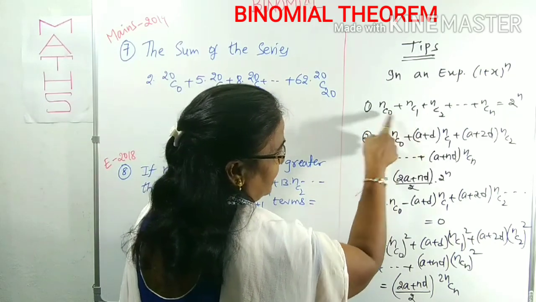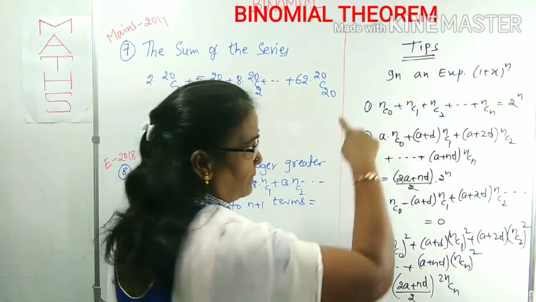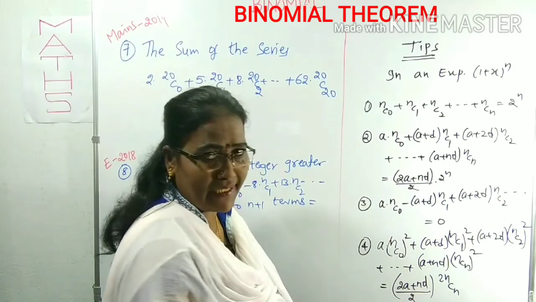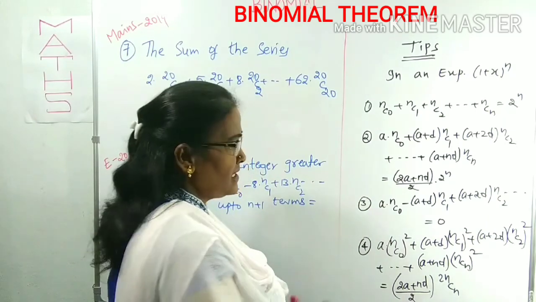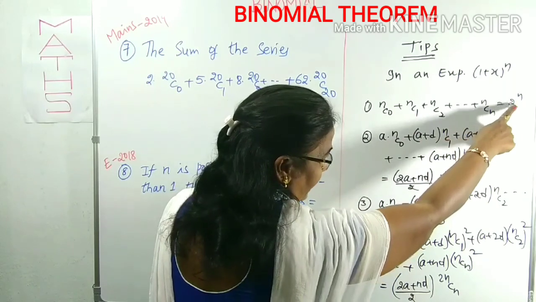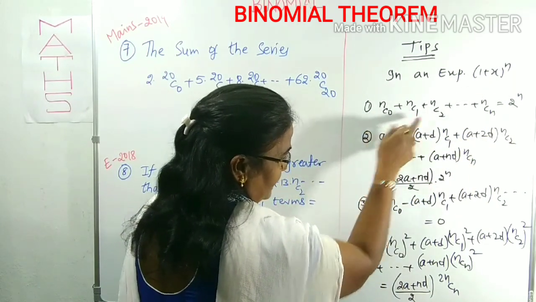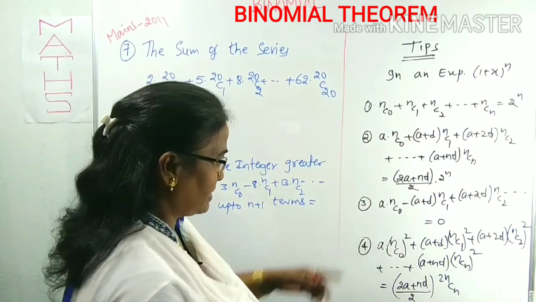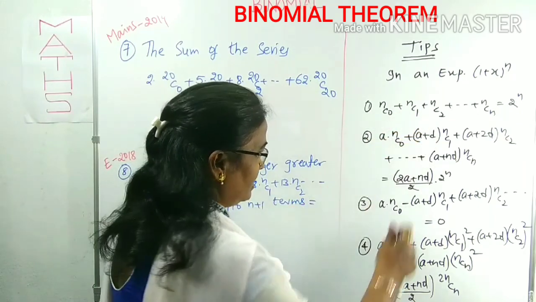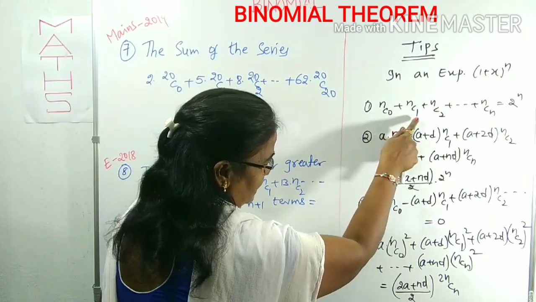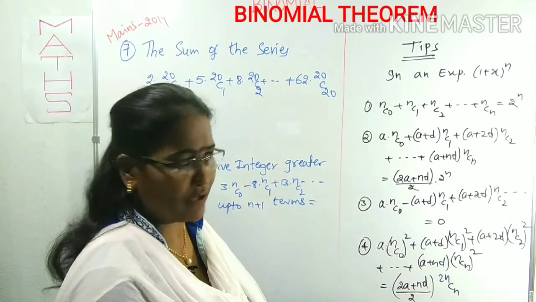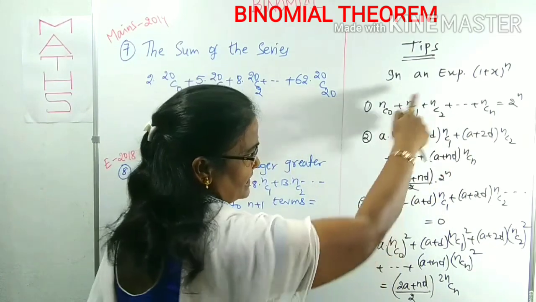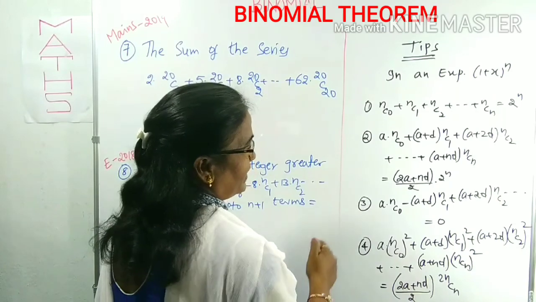nC0 plus nC1 plus nC2, I have given in previous questions. What is the (1 plus x) whole power n expansion? There I said to you nC0, nC1, nC2 and so on. nC0 and nCn are known as binomial coefficients. The sum of all these coefficients should be 2 power n. In place of nC0, nC1, nC2, you can write simply C0, C1, C2 and Cn. Sometimes you may be given like this, you will miss this n. This is called the sum of all the coefficients in the expansion of (1 plus x) whole power n.